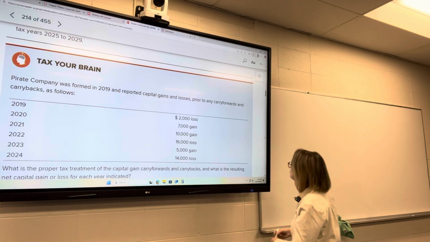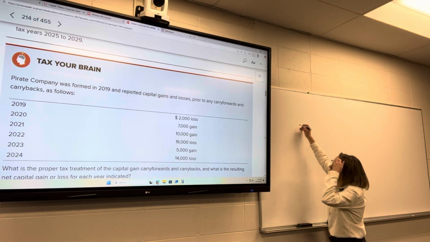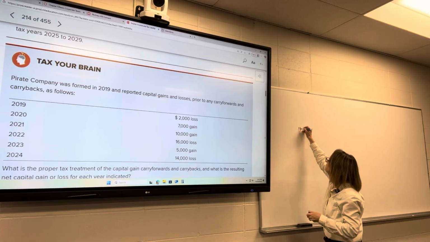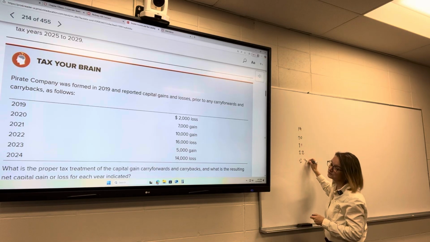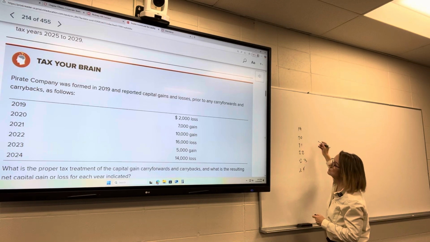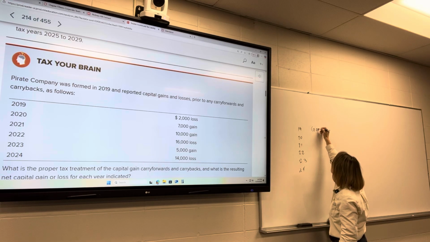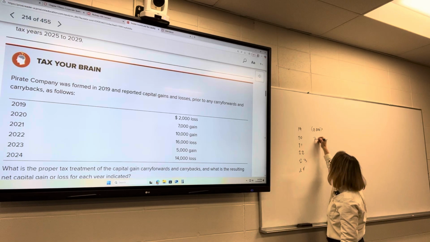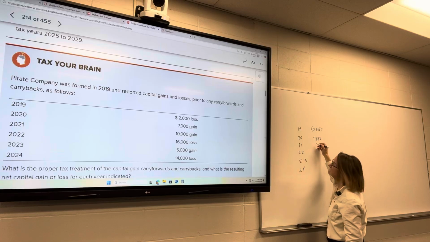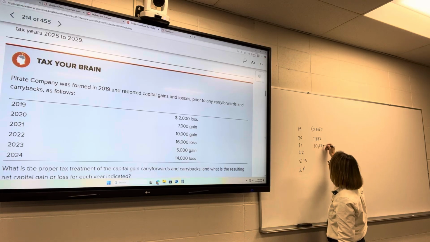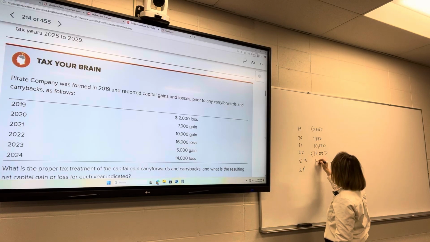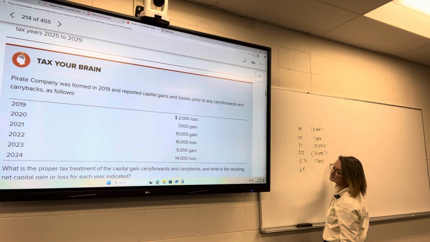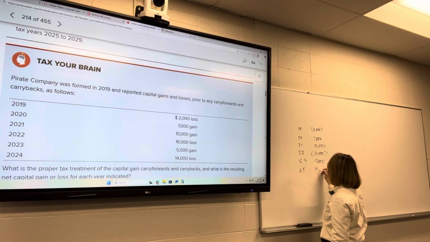So 2020, we're left with, let's see, so what do we have? 19, 20, 21, 22, 23, 24. So we've got a 2,000, 7,000, 10,000, 16,000 loss, 5,000, and $14,000 loss.